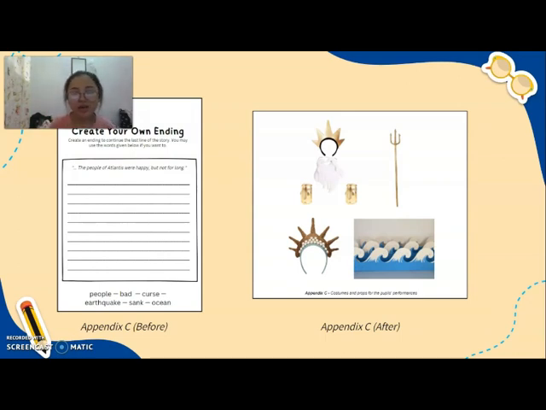And the next one is after we have improved the lesson plan. The application of costumes and props will help the students to be more motivated during the lesson. So yeah, that's it for the revised lesson plans on the affective filter hypothesis.